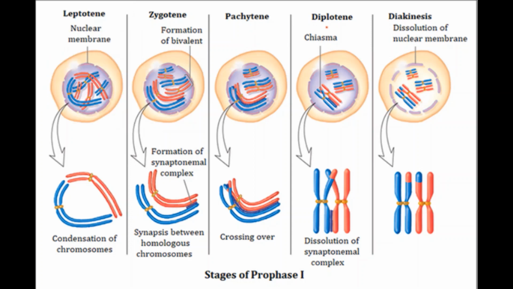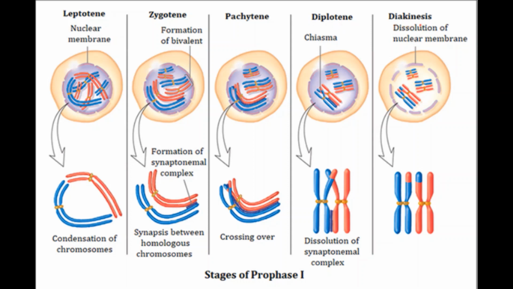Now pachytene is followed by diplotene. Diplo means double and tene means thread. Now after crossing over is over, there is a mutual repulsion between the homologous chromosomes. They start going away. So during this stage, we can see the point of attachment of chromosomes with each other. This point of attachment is called chiasma. Chiasma is singular and chiasmata is plural. So we can see chiasma during the diplotene stage, where the homologous chromosomes start going away due to mutual repulsion.